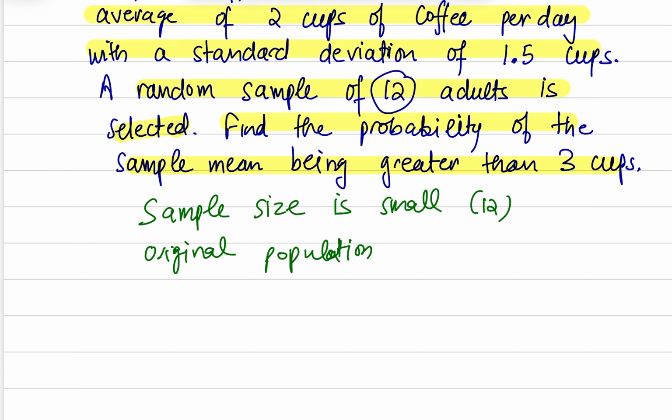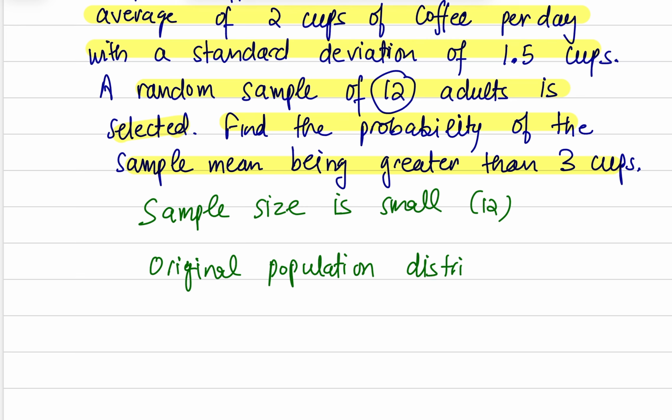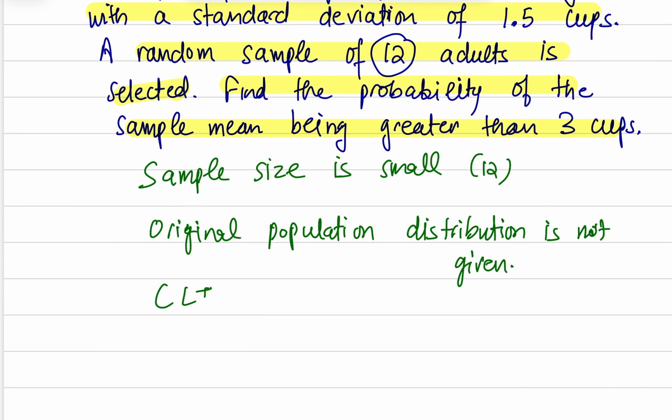I'm not being told that my original population is normal. Original population distribution is not given. If we were told the original population is normal, we could work this out, but we don't have these two conditions met, so the CLT does not apply, and we cannot find the probabilities.